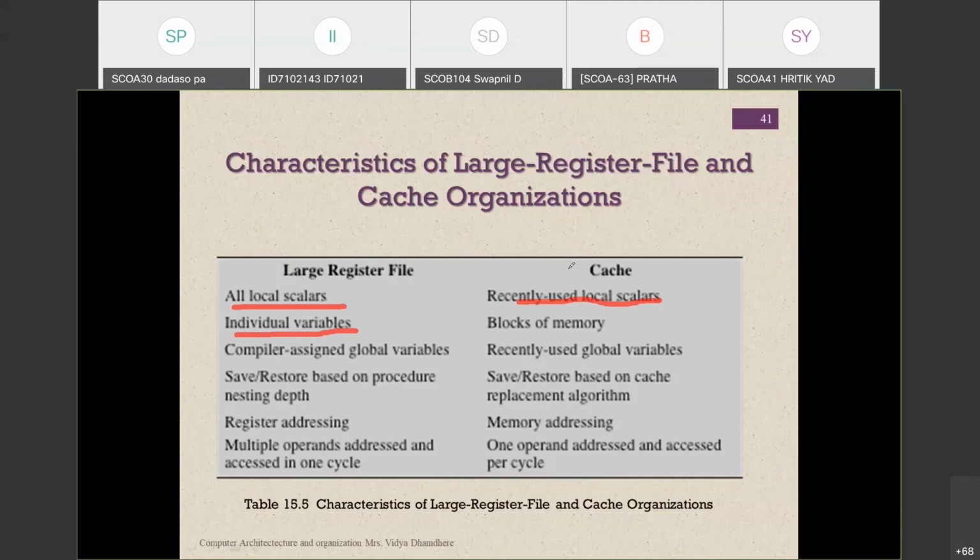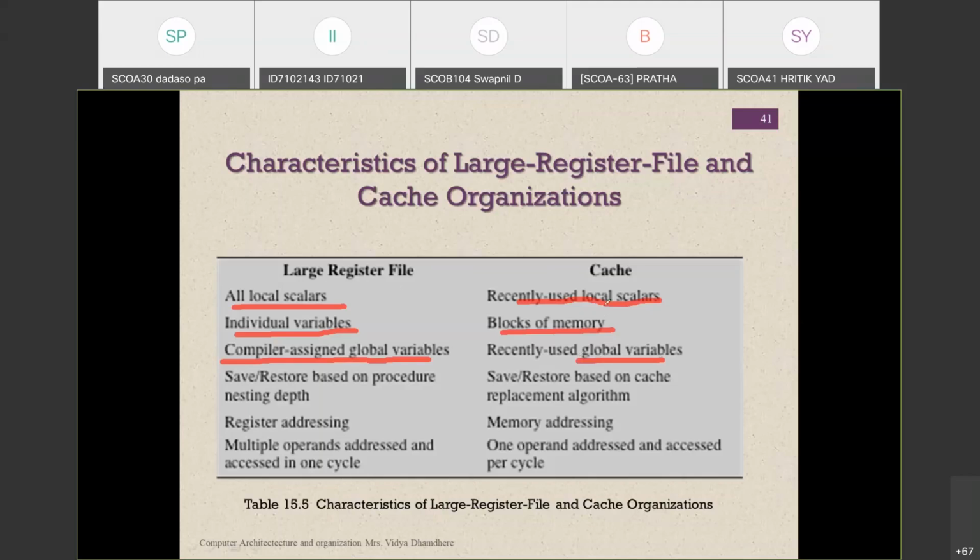But in a cache memory, a block of memory is used for assigning the particular memory location of the cache. Next, the compiler assigns a global variable for the large register file. But in a cache memory, recently it is used for the global variables.